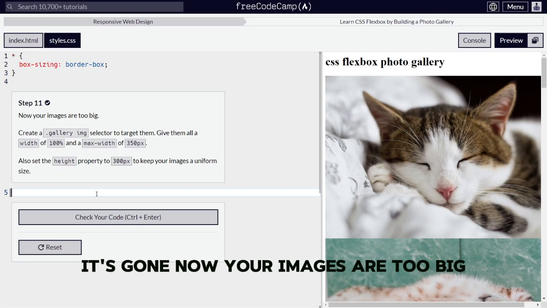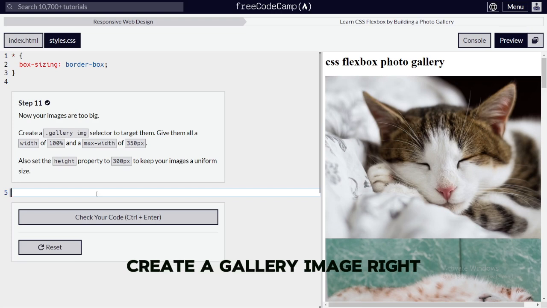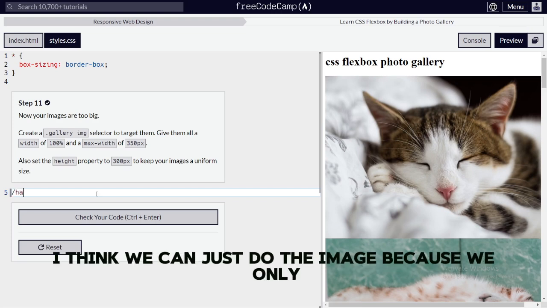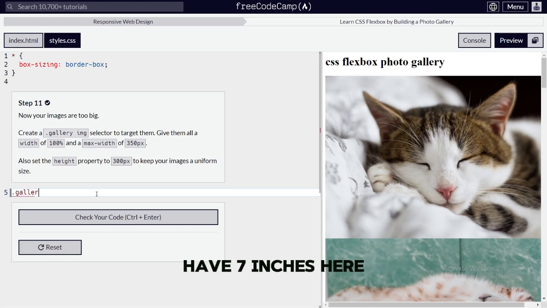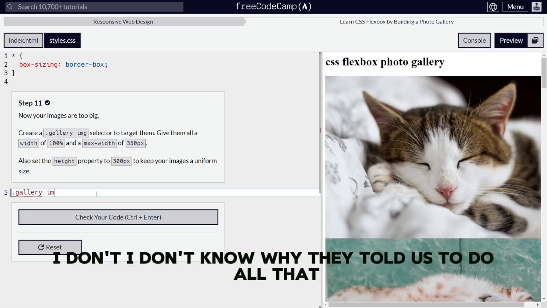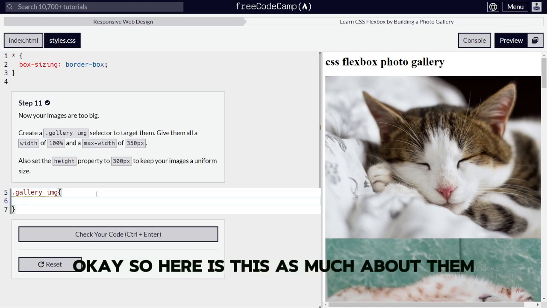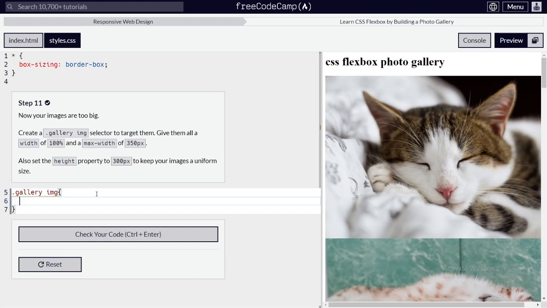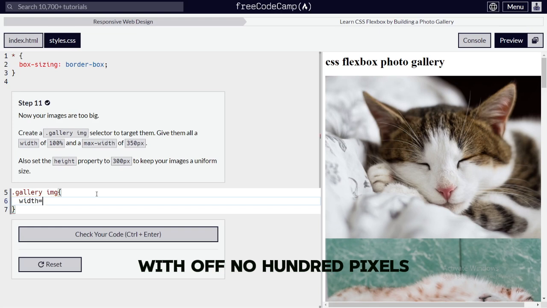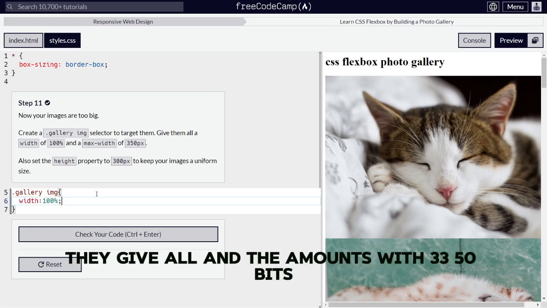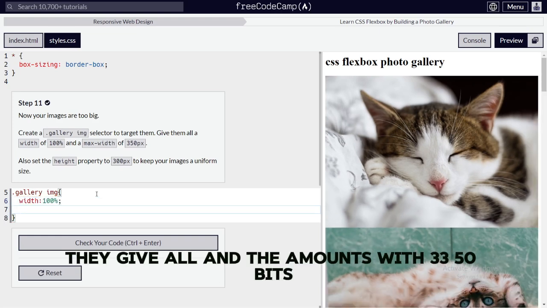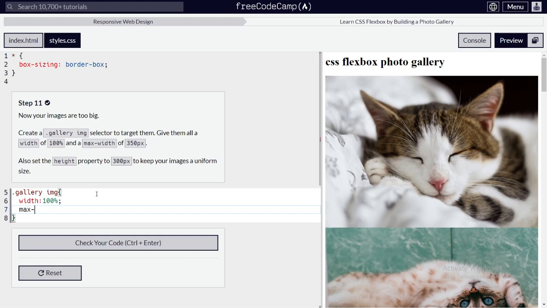Now your images are too big. Create gallery image. Alright, so dot gallery image, I think we can just do dot image because we only have these images here. I don't know why they told us to do all that. Okay, so here they said select and target them, give them all a width of 100%, and a max width of 350 pixels.